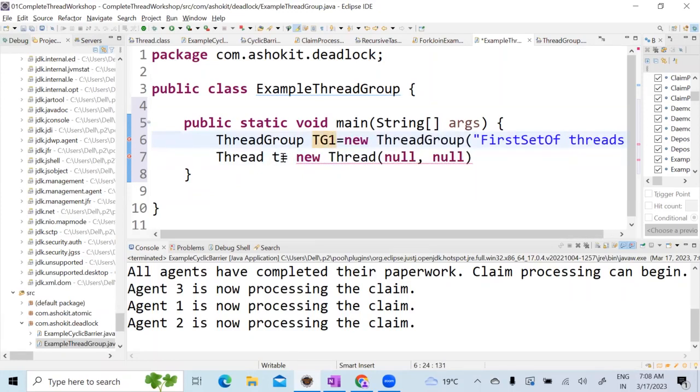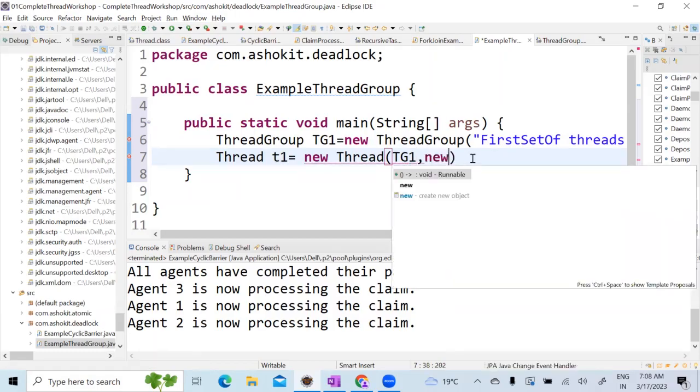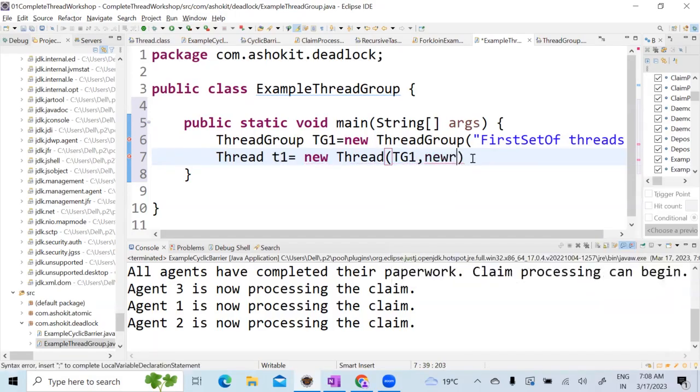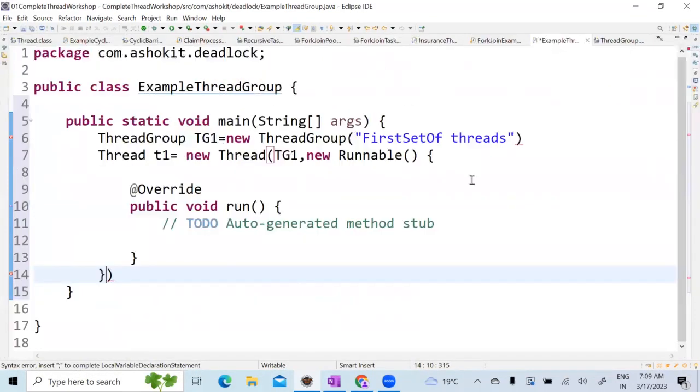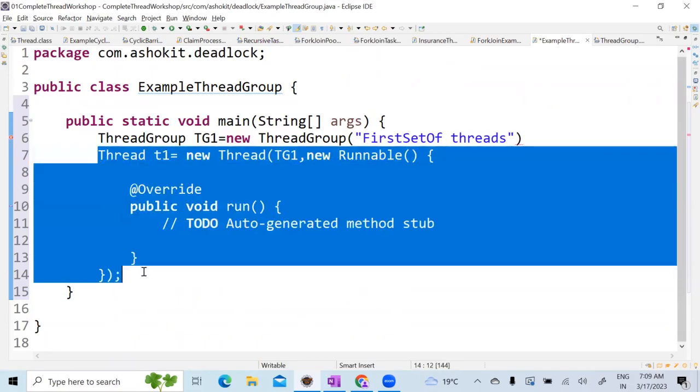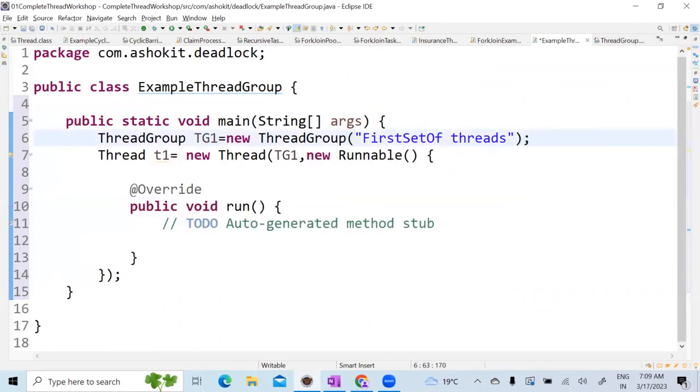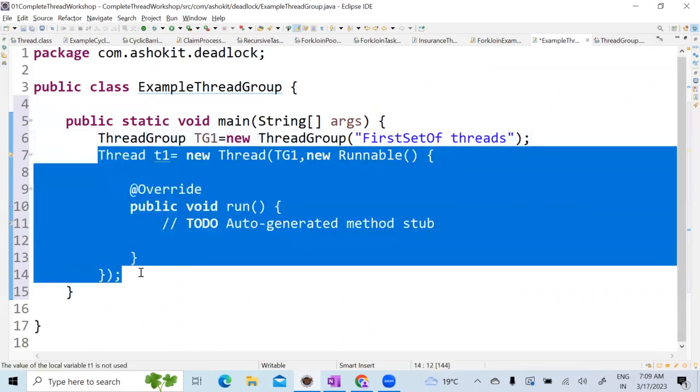Now you want to create one TG1. Okay, now you want to create a T1 thread, and this T1 thread you want to keep under TG1. Then what you can do? TG1 comma new runnable. Done. So this, what is the meaning here? So this T1 thread you have created is part of the thread group. Thread group is nothing but under the thread group you can have multiple threads.